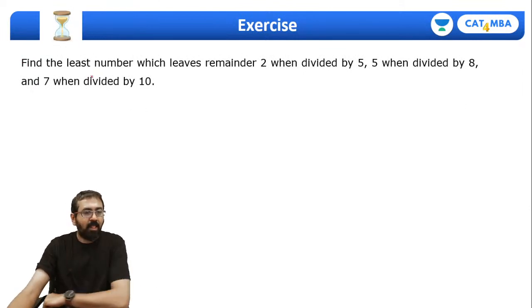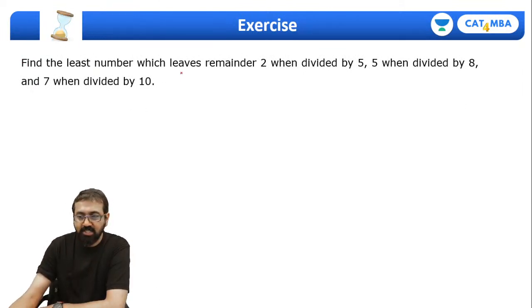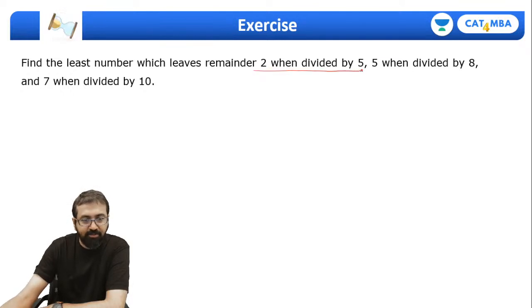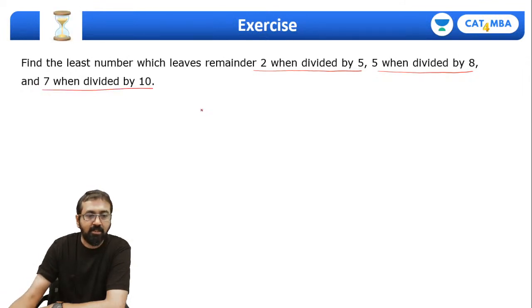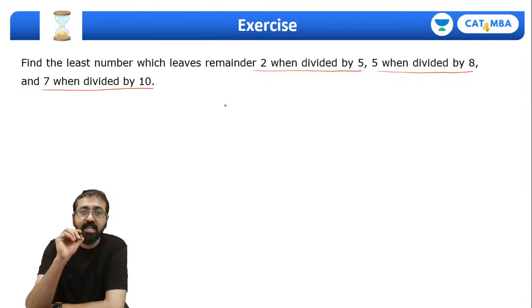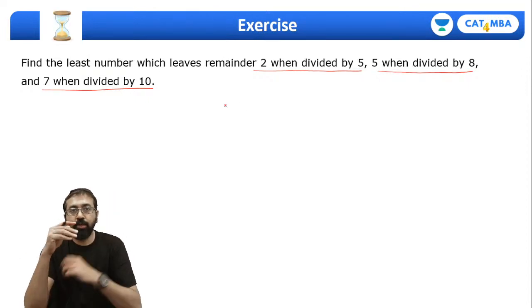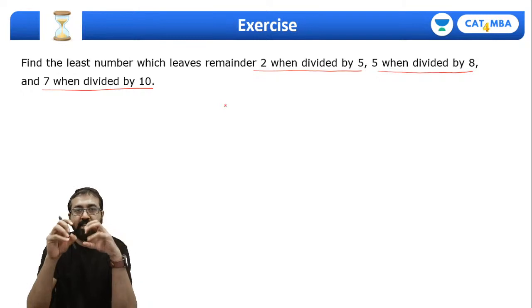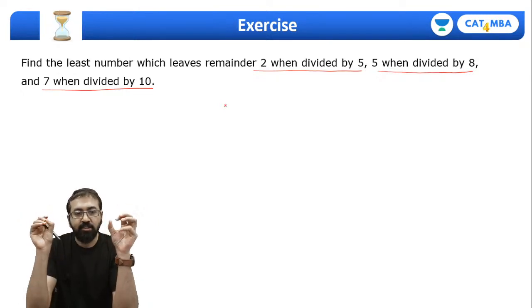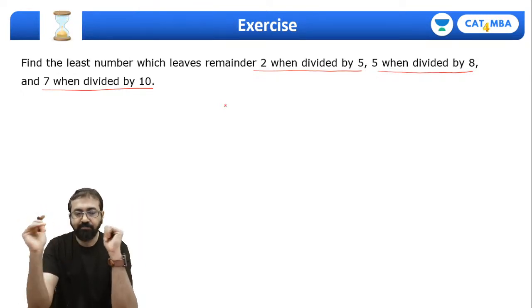Same way, one more question. Find the least number which leaves remainder 2 when divided by 5, remainder 5 when divided by 8, and remainder 7 when divided by 10. So this is a slightly different question. If you observe, there is a pattern, and that's why I have once again taken this question. During this marathon session, I have taken some important questions which are slightly tricky.